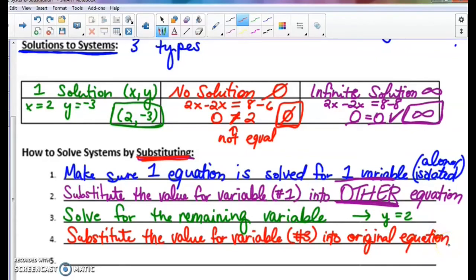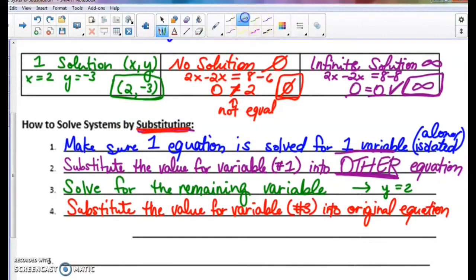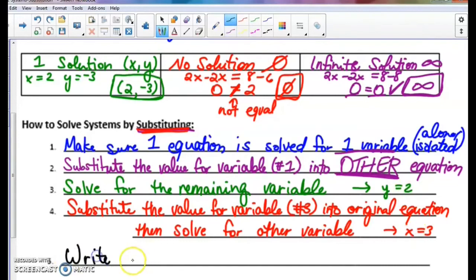Now the last little part here, so if we solve for the other variable here at step 4, so when we substitute that value for the variable from step 3 into the original equation, we're going to then solve for the other variable. And when you do that, then you have like your x equals 3. So then, if you notice, you then have a y value, you have an x value, so your last step here is to write your answer